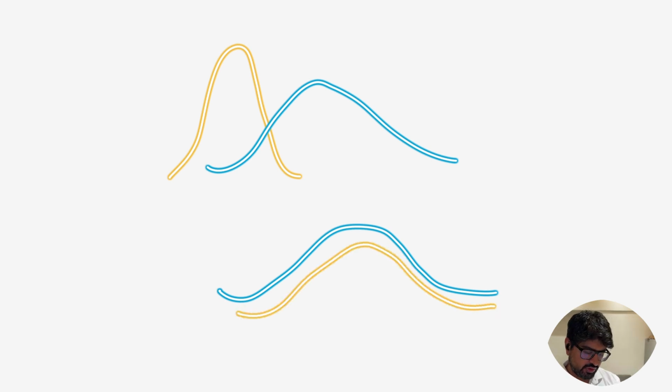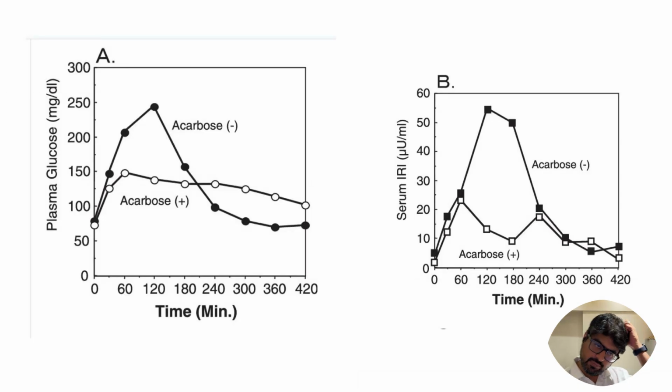So now what we are doing is delaying the glucose absorption so that it matches that of insulin, and this removes the hypoglycemia. To illustrate, this was a case which was published. Here they looked at without acarbose and with acarbose, and you can see the glucose values. This is exactly what I told you. Here there is a big peak of glucose, and with acarbose this is flattening.